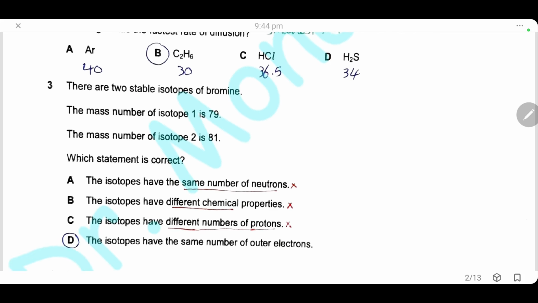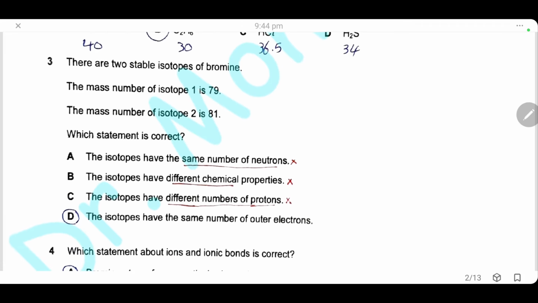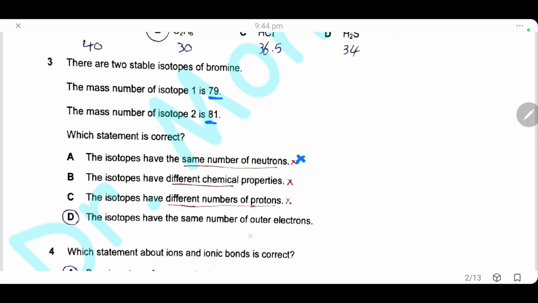Question 3. There are 2 stable isotopes for bromine. The first one, bromine 79, and the second is bromine 81. Which statement is correct? Isotopes have the same number of neutrons. This is of course a wrong statement. By definition, isotopes are atoms of the same element that have the same number of protons but different number of neutrons.